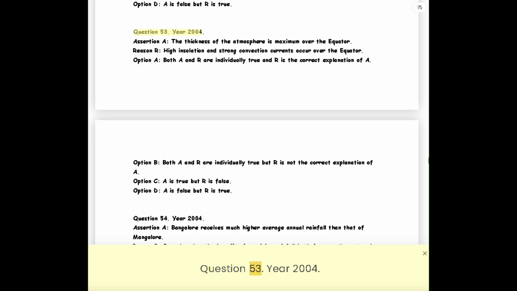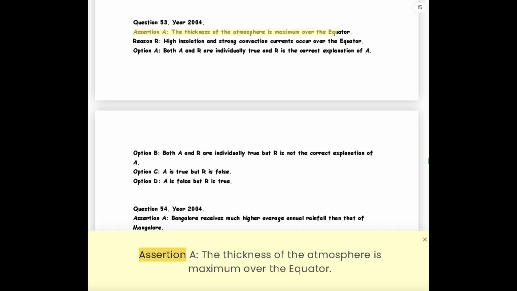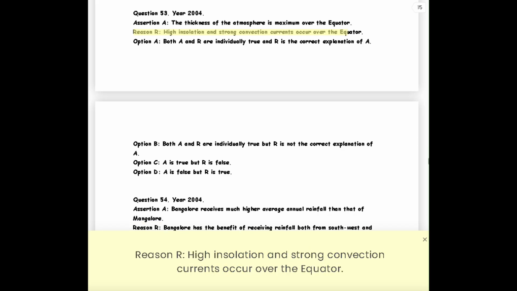Question 53. Year 2004. Assertion A. The thickness of the atmosphere is maximum over the equator. Reason R. High insolation and strong convection currents occur over the equator.